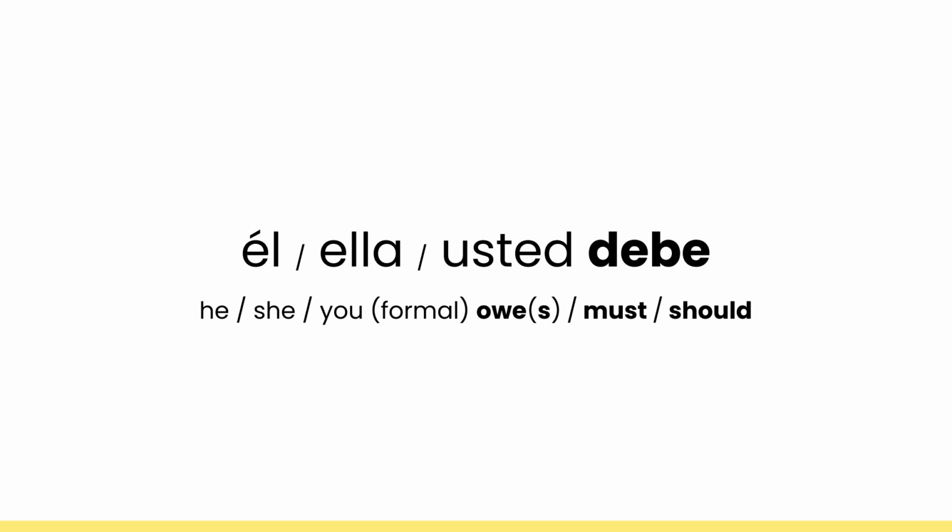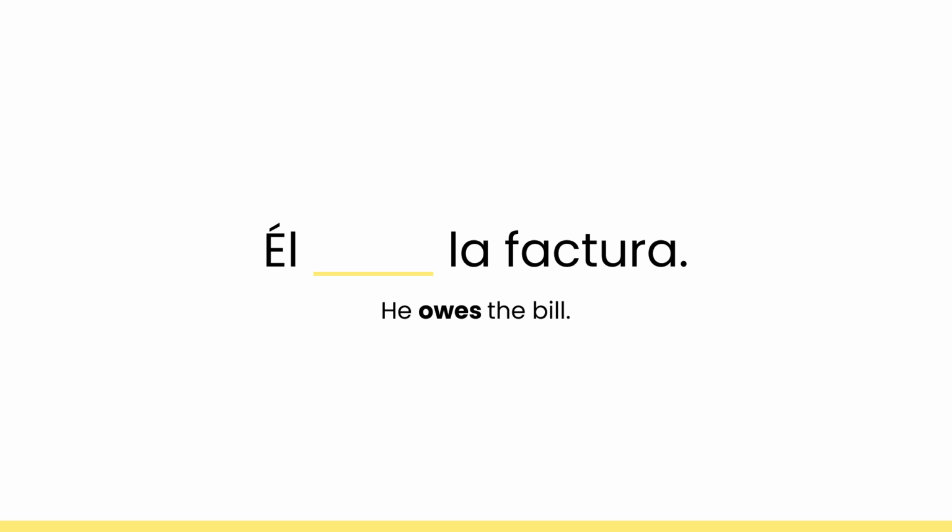He or she owes, must, or should, or you formal owe, must, or should. Él debe. Ella debe. Usted debe. Él, ella, usted debe. So for example, if you want to say he owes the bill, so also with owing something, we use this verb deber, then in Spanish this would be él debe la factura.